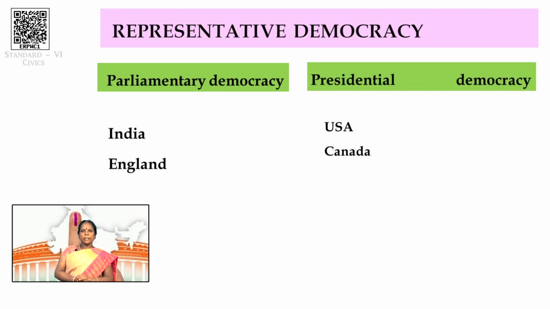Okay, students, we have understood the parliamentary form of democracy. And next, the presidential form of democracy. Here countries like USA and Canada are following the presidential form of democracy. And here the president is the chief executive, who is directly elected by the people. Okay, they are not responsible to any parliamentary houses. Okay, have you understood the parliamentary form of democracy and the presidential form of democracy?